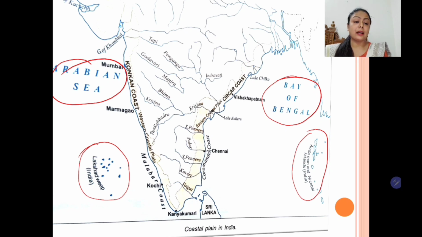So it's known as the coral islands, and there are about 25 small islands forming the Lakshadweep group of islands. So students, Andaman and Nicobar is much bigger. It occupies almost 1600 square kilometers of area, whereas Lakshadweep occupies only approximately 108 square kilometers of area. So the Lakshadweep group of islands is much smaller compared to the Andaman and Nicobar group of islands. So students, these two groups of islands form the Indian islands.